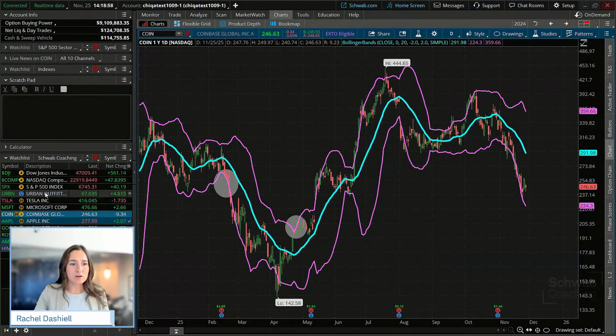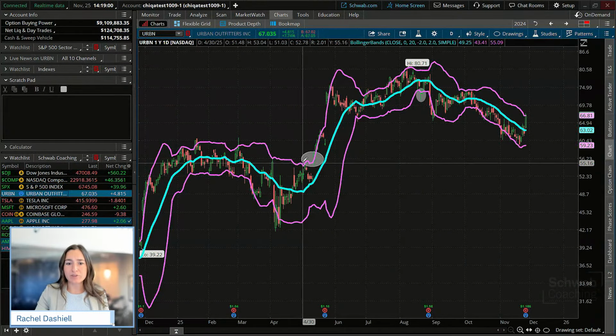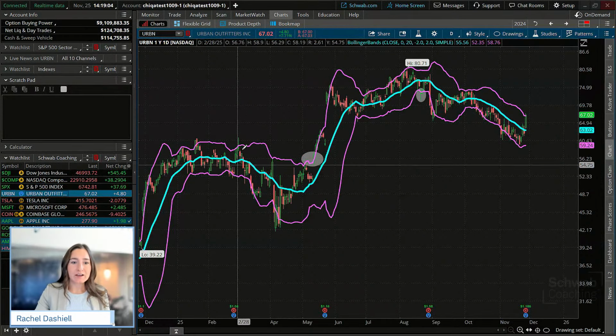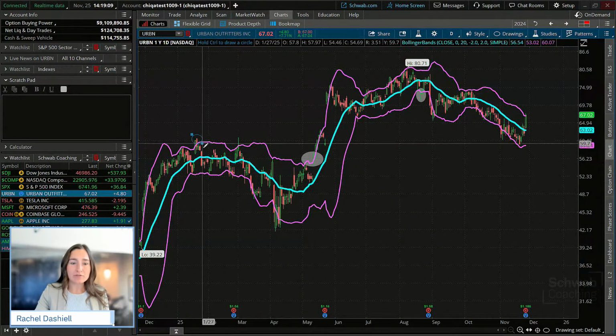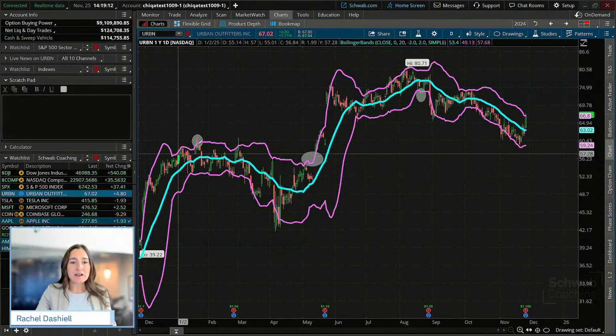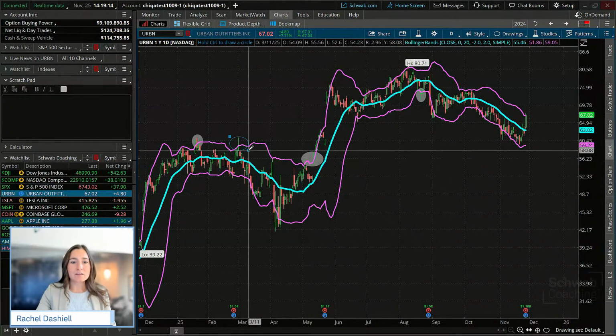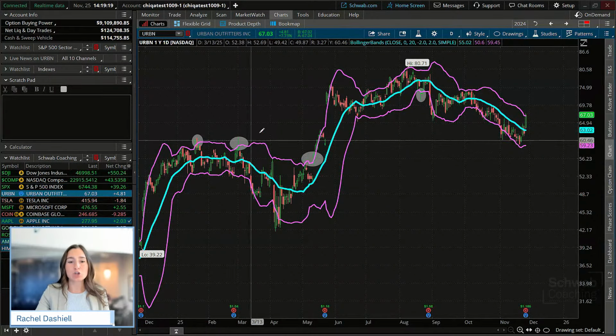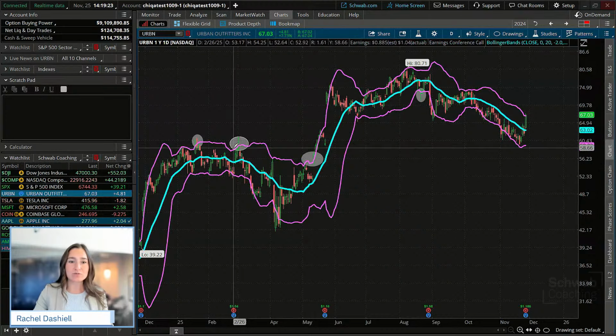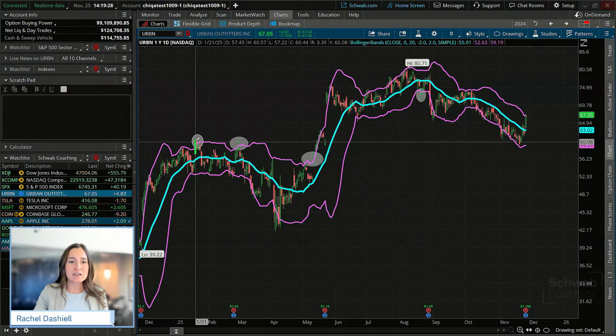And then same with our other example with Urban Outfitters. We definitely saw the bands trade in a sideways range for quite a bit. If we saw that breakout, like here, or even here in this case, because the bands are still moving sideways, they were not sloped upward, that wouldn't give us enough conviction to really take that trade, even though it did trade beyond that, and in this case it closed beyond that one of the times.